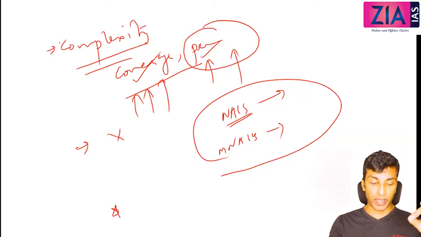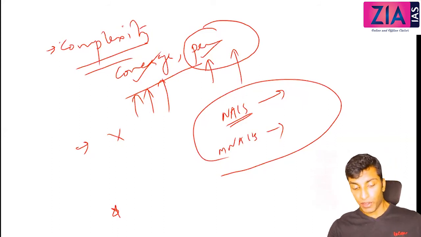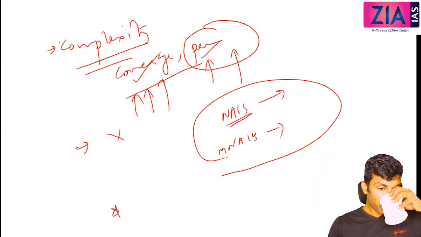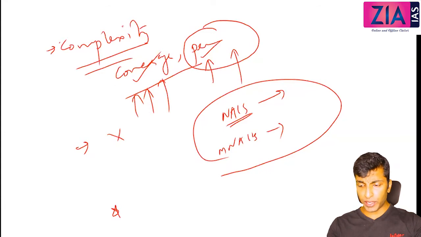So just write one line: Deepak Mohanty committee on financial inclusion in 2015. Whenever you get an opportunity to write this point, you can write this. In general, not necessarily in insurance, if you get a question on farmers or agriculture, you can write this point. Many points you get from the Shantakumar committee recommendations.